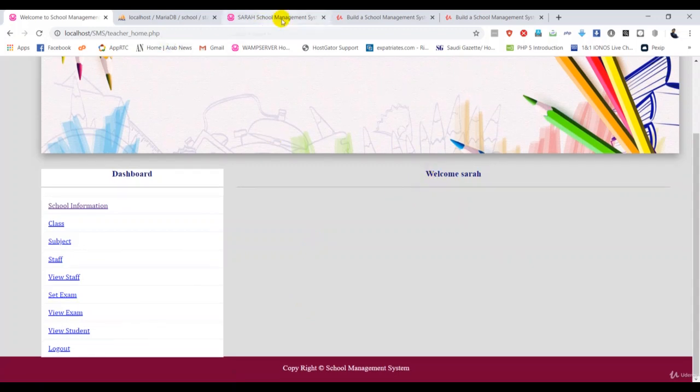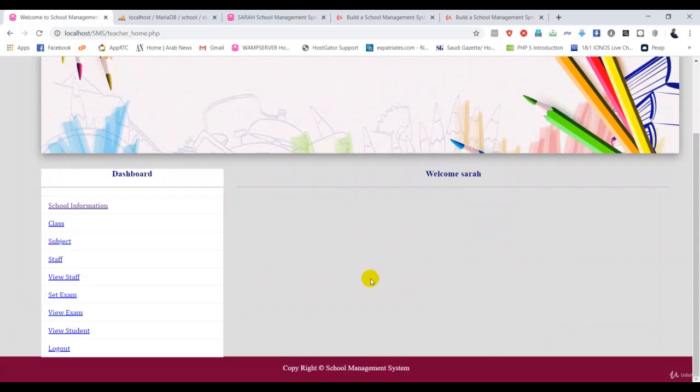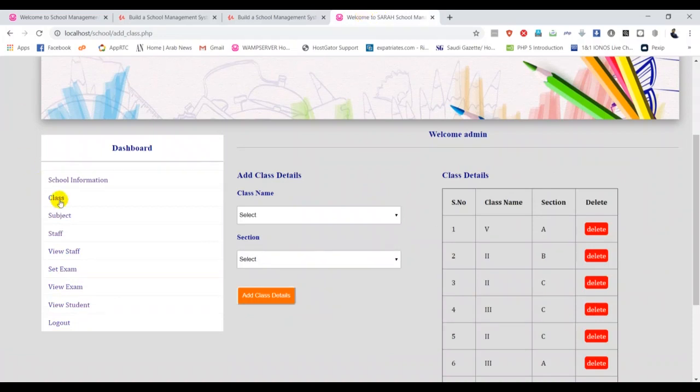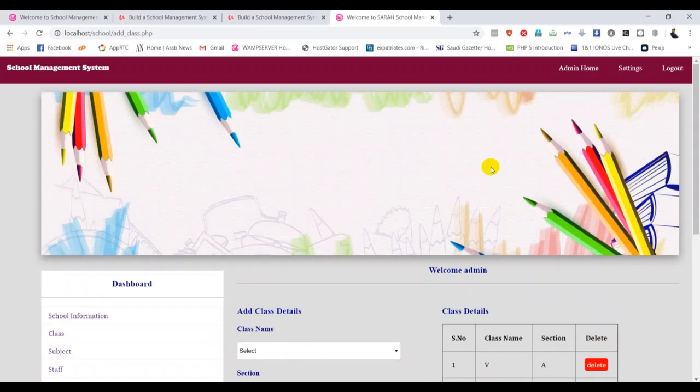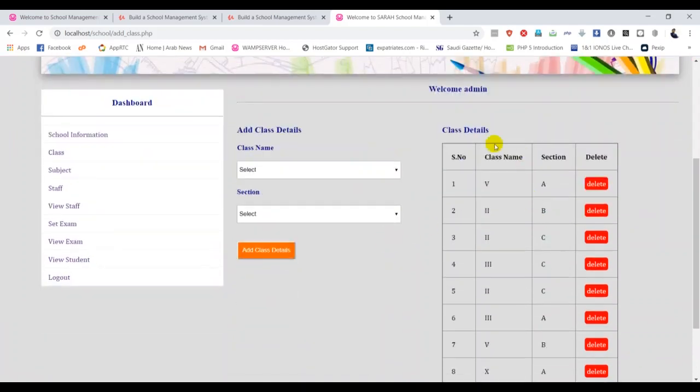Now go back to the original one. Now we want to put this kind of form into our page here, guys. Now we have to keep working on the admin section. We have already created admin homepage.php. If you take a look at my original project, in the class section there are two types of data. On one side we can add new classes, and once we add new classes, you can see the class details in this table. We have to create these two types of data in my project.